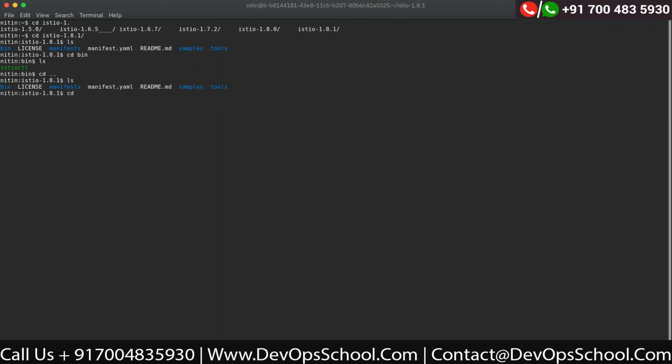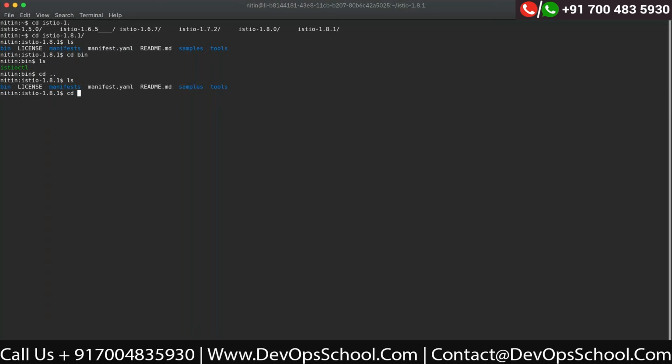Till version 1.6, Istio used to give all the add-ons as part of the release itself. All the components like Kiali, Prometheus, Grafana used to come along with the release. But from the 1.7 release, they have removed that from the Istio installation.